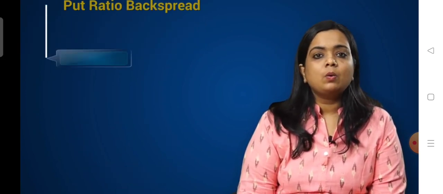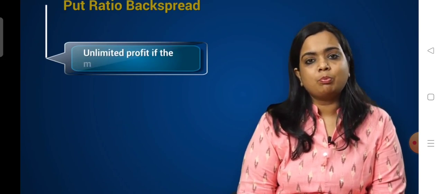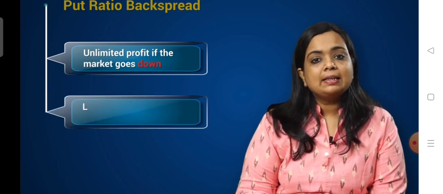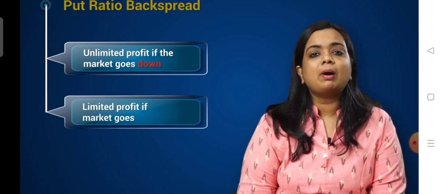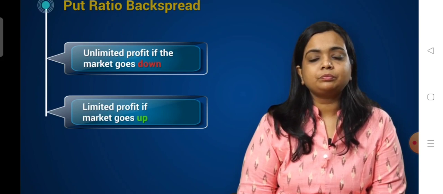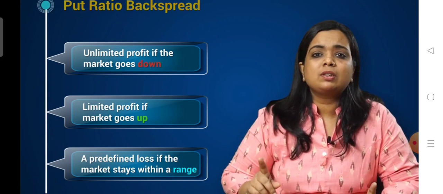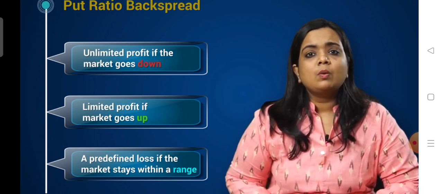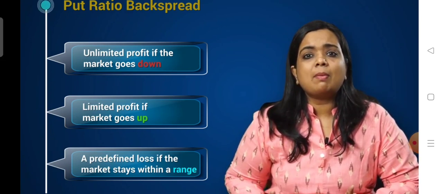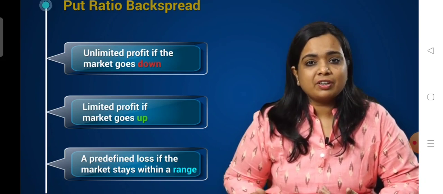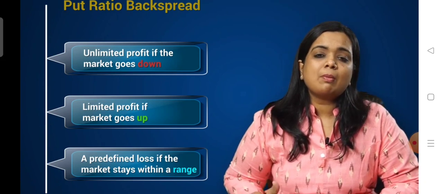So when we implement the put ratio backspread, we have unlimited profit if the market goes down and limited profit if the market goes up. We incur a predefined loss if the market stays within a range. We make money as long as the market moves in either direction. So the strategy is favorable, of course, if the market goes down.